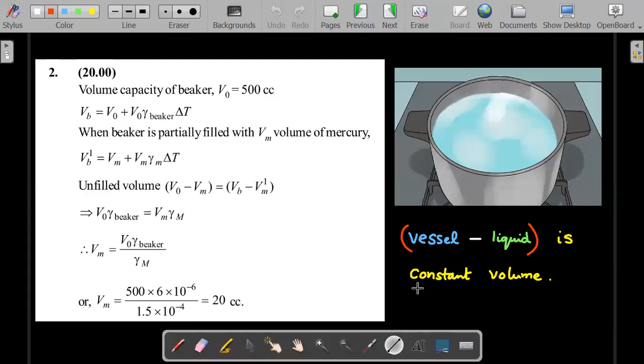There are some small typing errors here. Vb minus Vb prime and V naught minus Vm should be equal to each other. So this should be Vm prime, and this should be Vb prime. Now this is perfect. And rearranging, you get the answer.